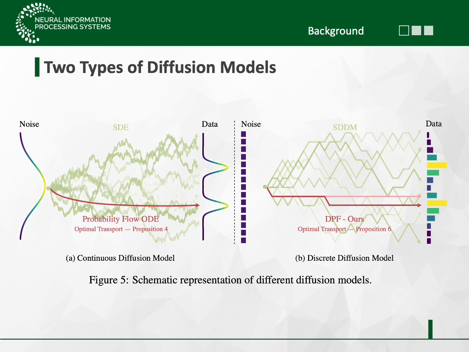Current methods like SDDM are similar to SDEs, which can sample from a single point to generate the whole data space. Therefore, we pose the question: how can we reduce this uncertainty and design a discrete probability flow?